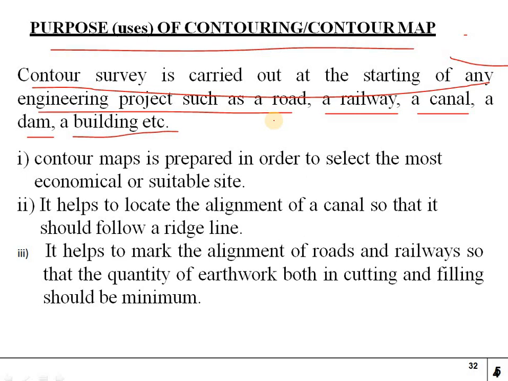We have to check so that we can identify them in the contour maps. Regarding the railways, from which place to which place the track should be going, or crossing rivers, canals or water pipelines, and how many cities it is connecting, we can check by the contour survey.